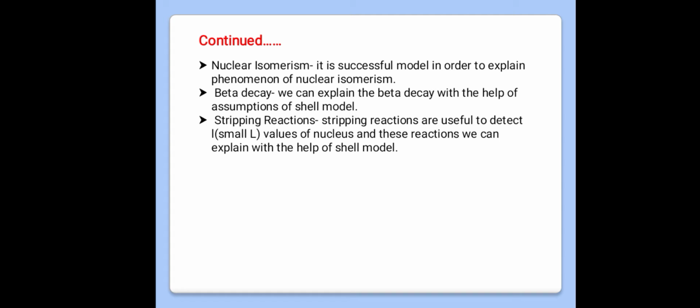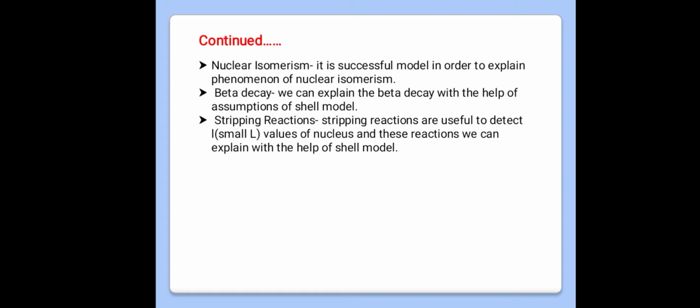Next one, beta decay. That is an achievement of the shell model. That is, we can explain beta decay with the help of the assumptions of the shell model. Next point is stripping reactions. Stripping reactions are useful to detect L values of nucleus, and this reaction we can explain with the help of the shell model. Now, what is a stripping reaction actually?